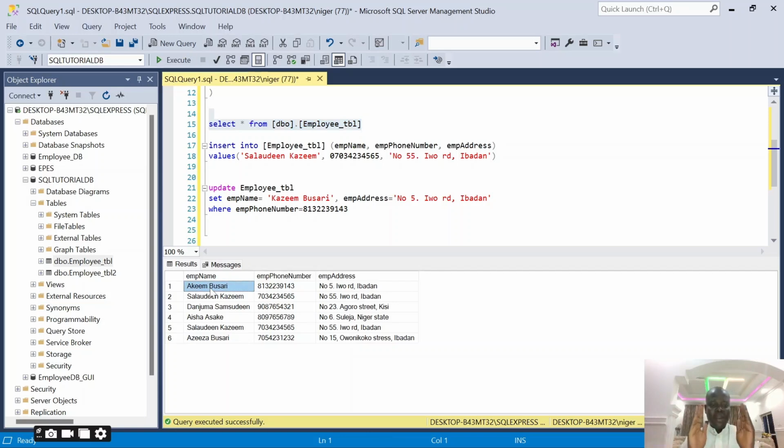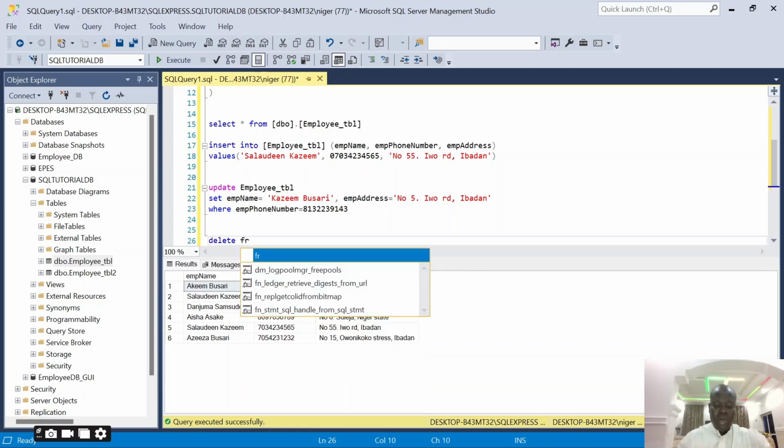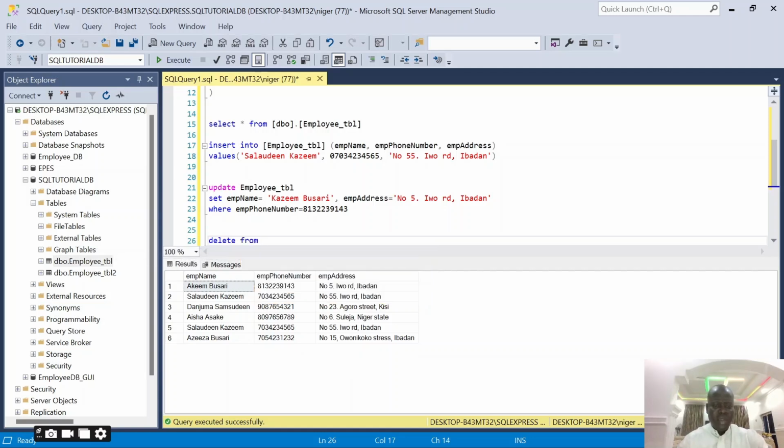So now you've learned and you've seen how you can also do the update by using query as well as using the GUI. Okay. Now let's see how we can remove some of the records from the table. When you have a reason to remove a record or data from the table, what you need to do is to use another command, and that command is called delete. So we use the delete. Delete, what am I deleting from, which table am I deleting from?